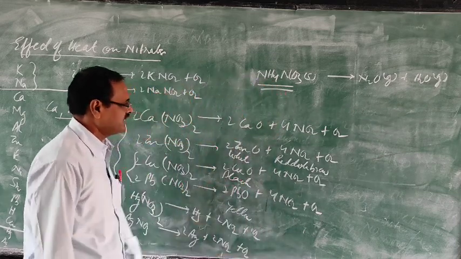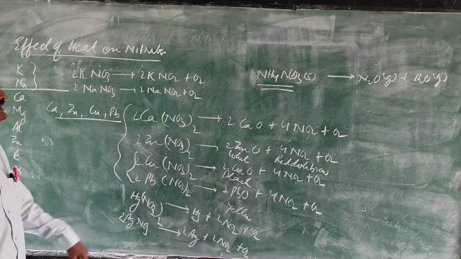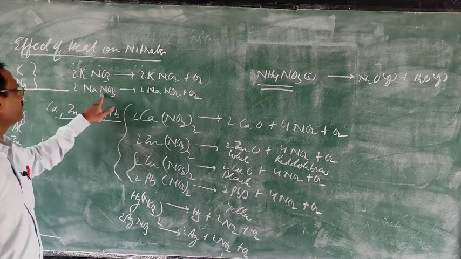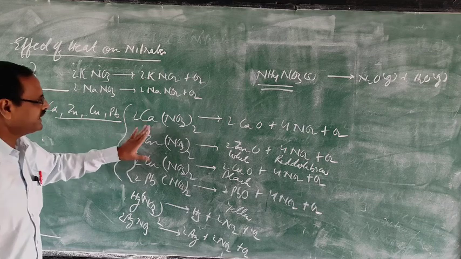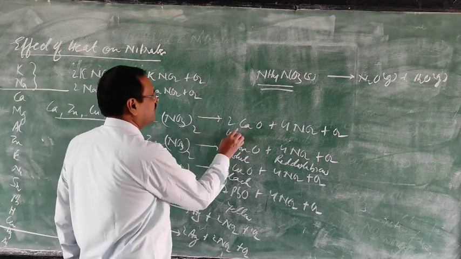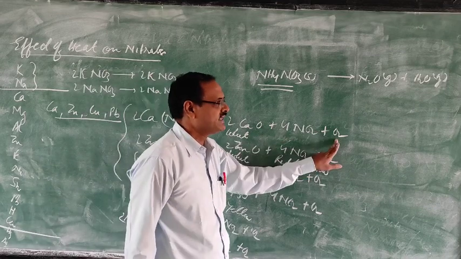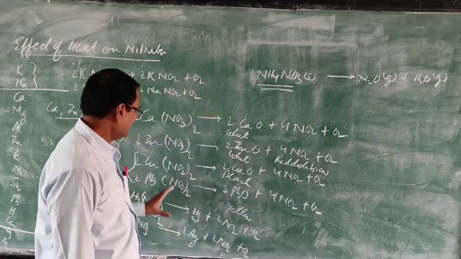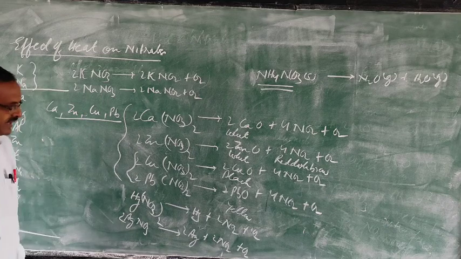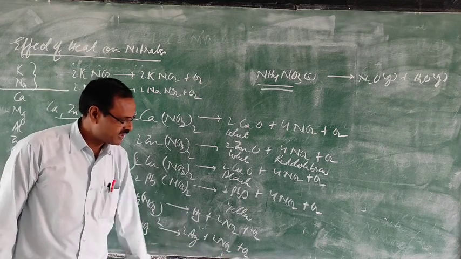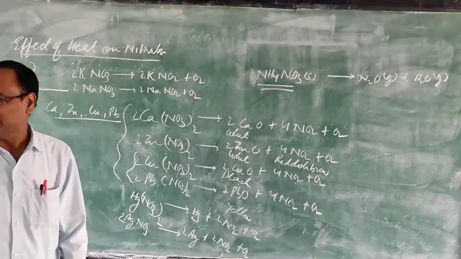So this one is important. Here you can study observations. Here, the nitrates which give only one gaseous product are sodium or potassium, and here you can write the color of the residue in the observation. Reddish brown gas, and a colorless gas which relights a glowing splinter. In all the nitrates, a cracking sound will be heard. Here a metallic residue is obtained, a reddish brown gas is released, and a colorless gas which relights a glowing splinter.